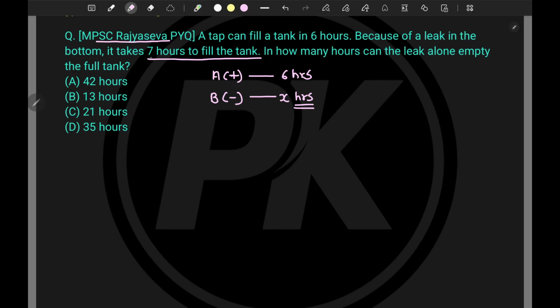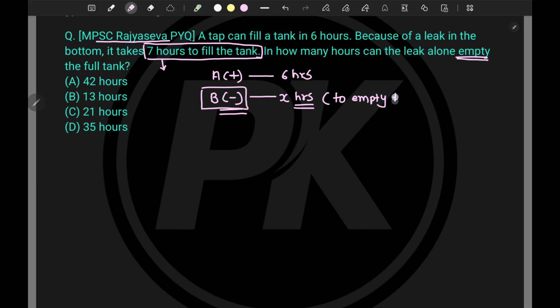In the last problem we had to find this as a solution, but in this problem this is given as data, and we have to find the work done by this leakage, right? How much time it will take to empty the full tank? So let's say it will take X hours to empty the tank.